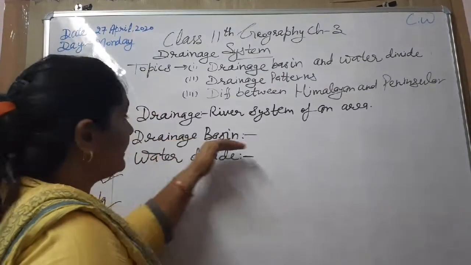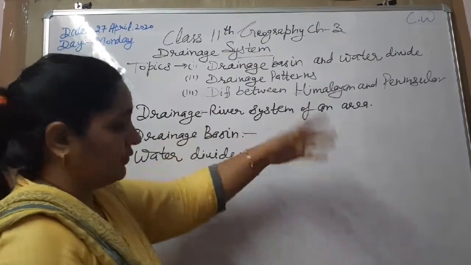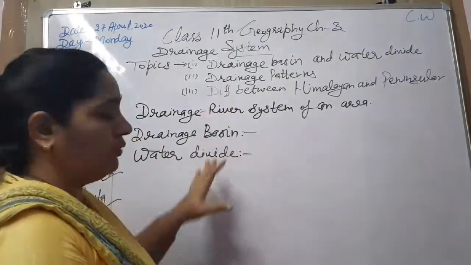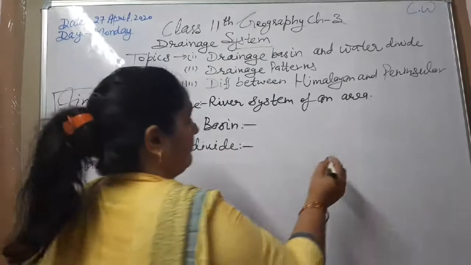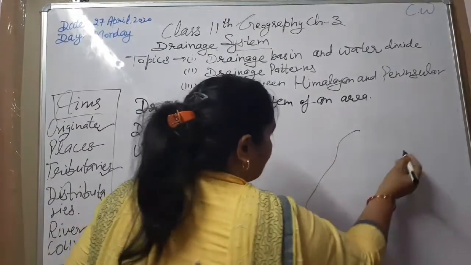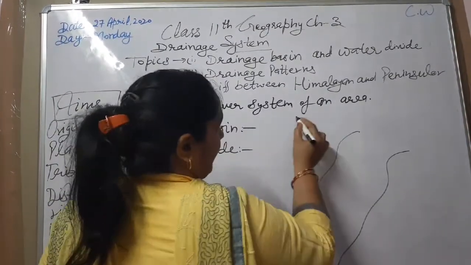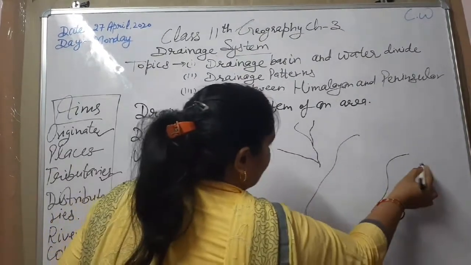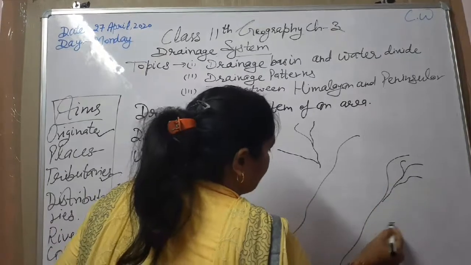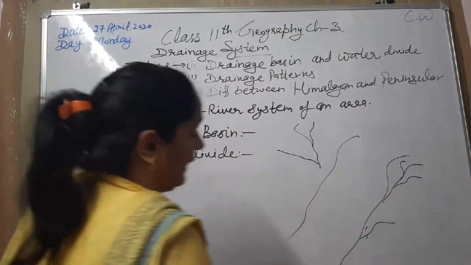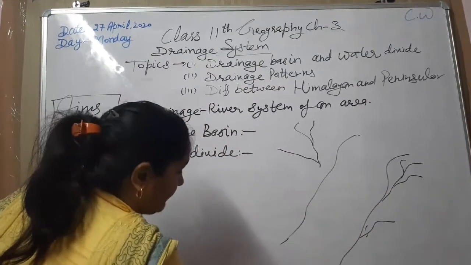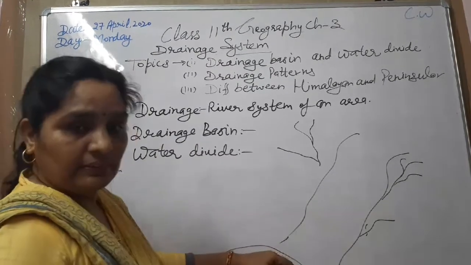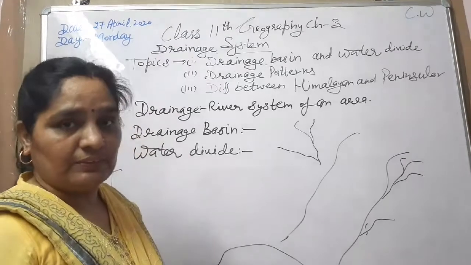Next one, drainage basin. Firstly, we will do an activity, then we will define all three terms. For example, this is the river, and this river is joined by small streams from different directions, and these rivers will drain water into big lakes, seas and oceans.